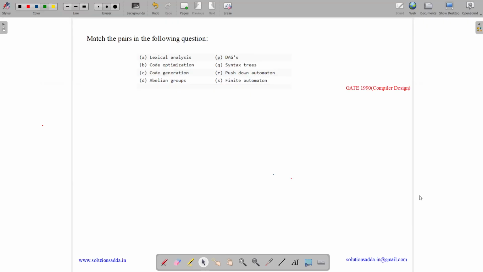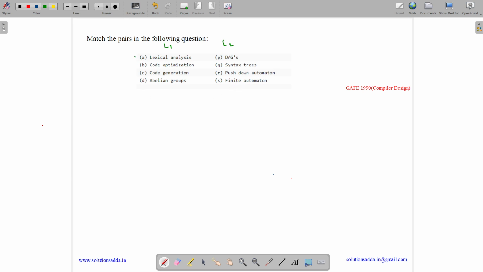This question belongs to compiler design subject and was asked in PET CSE 1990. So the question states, match the pairs in the following question. List 1 contains lexical analysis, code optimization, code generation and abelian group, and list 2 has DAGs, directed acyclic graph, syntax trees, pushdown automata and finite automata.